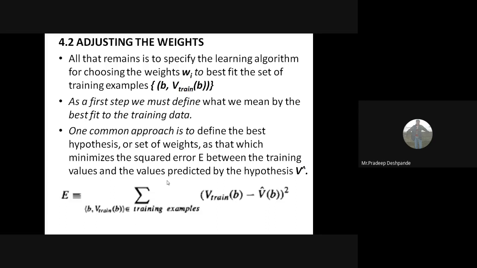We define it like this: E, which stands for error, is equal to the summation over all training examples of the bracket V train of B minus V cap of B, bracket squared. Since this comes squared here, we call it squared error.